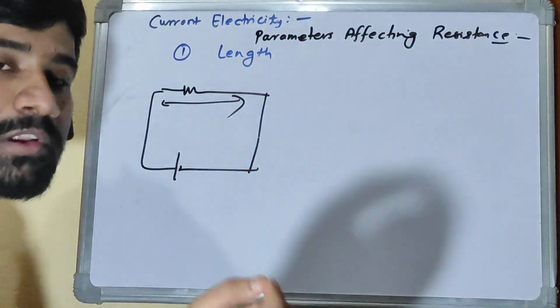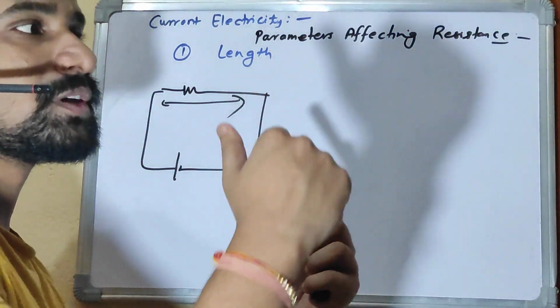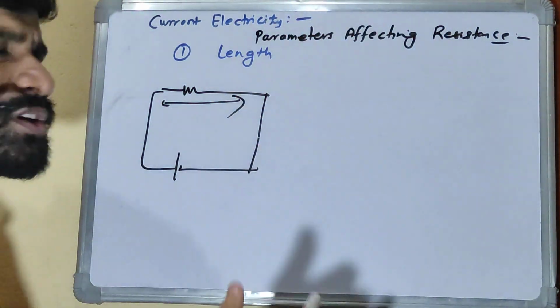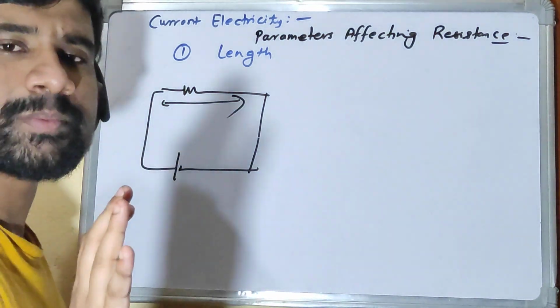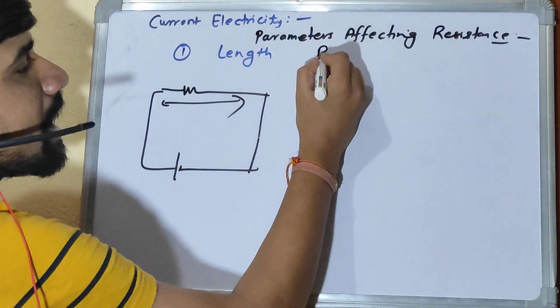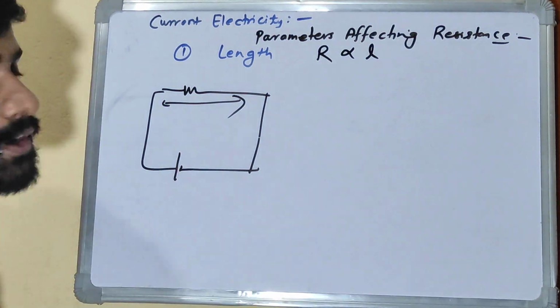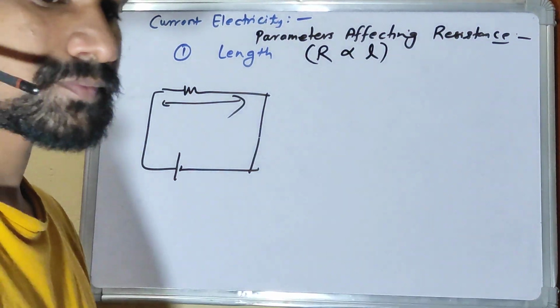At every point there will be collisions between electrons, and collisions between the walls of the conductor and electrons. There are a lot of internal parameters, but the resistance will be high. So resistance R is proportional to L, the length of the conductor.